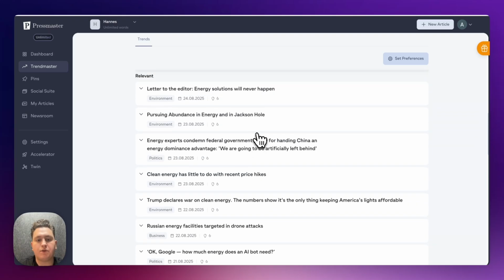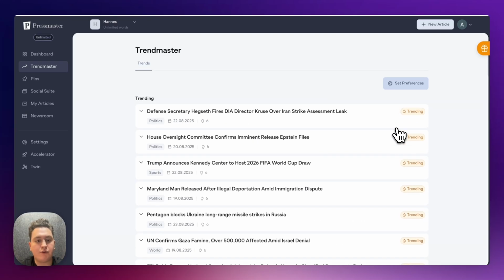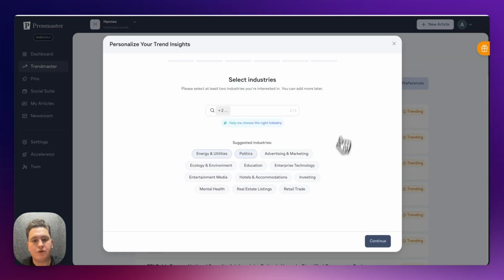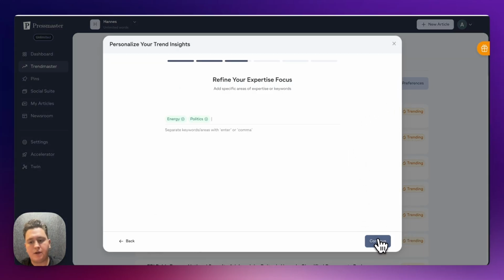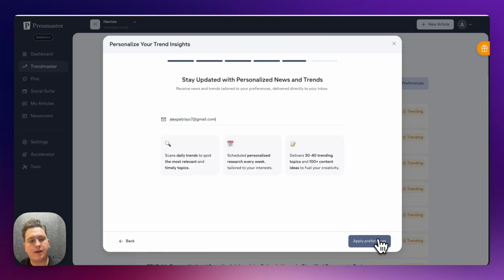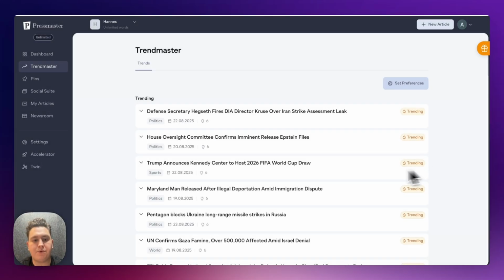Again, it's very important to make sure your brand guide has been set up, and then everything should run as expected. If you don't see enough results, you can just add more keywords, more industries, and just click on Apply Preferences once again, and then you should see more results.